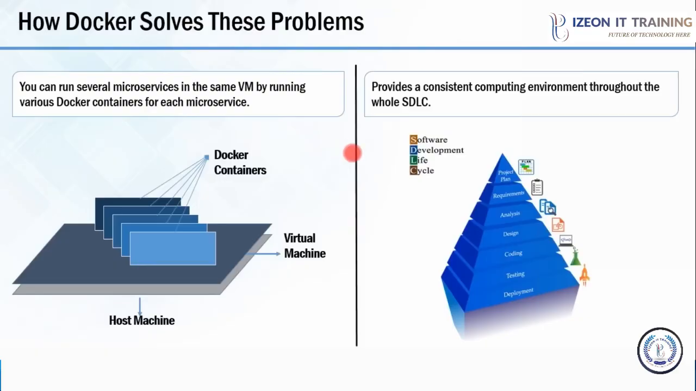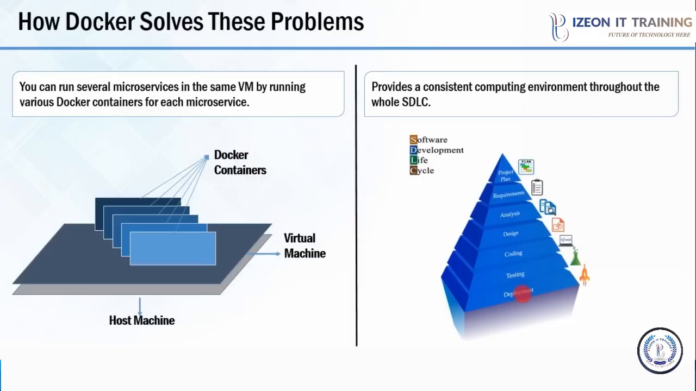Let me tell you, first of all, Docker containers are actually developed by the developers. Now let us see how Docker solves the first problem that we saw, where an application works fine in the development environment but not in production. Docker containers can be used throughout the SDLC lifecycle in order to provide a consistent computing environment. So the same environment will be present in dev, test, and prod. There won't be any difference in the computing environment.